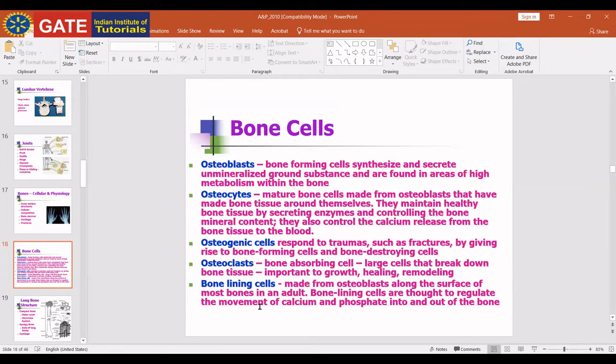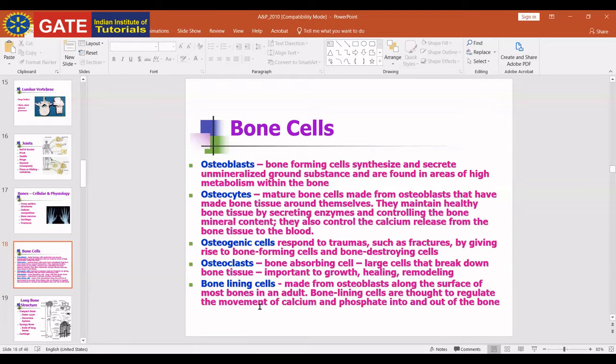Osteocyte is a bone cell, which is made from osteoblast. They maintain healthy bone tissue by secreting enzymes and controlling the mineral content. These are the cells of bone. Osteogenic cells are like stem cells. They form osteoblasts, and they respond to trauma or fracture by giving rise to bone forming cells and bone destroying cells.